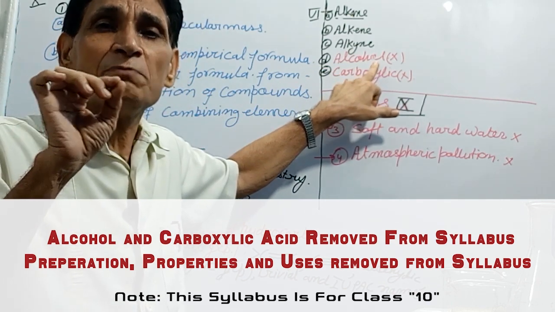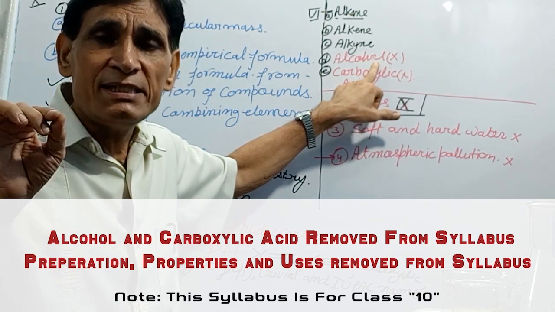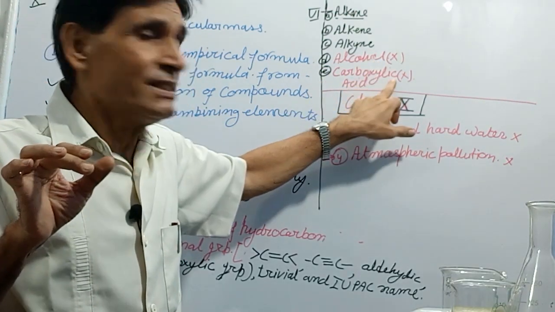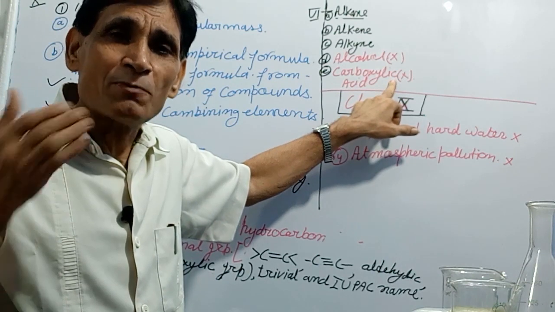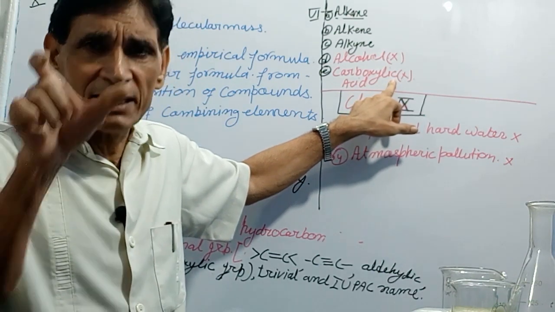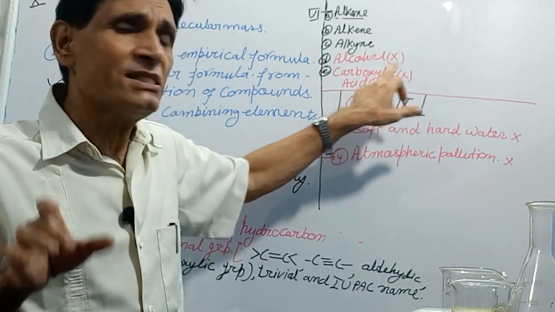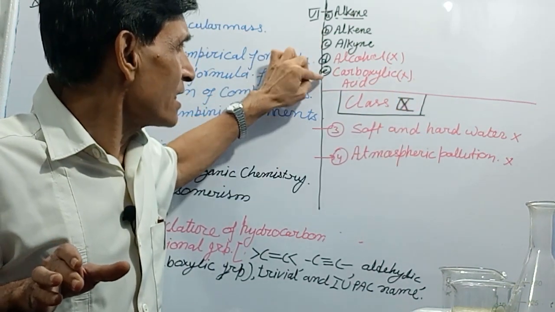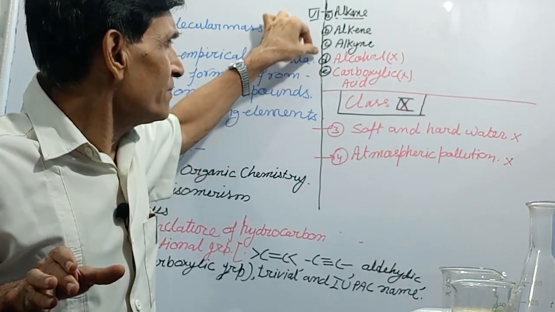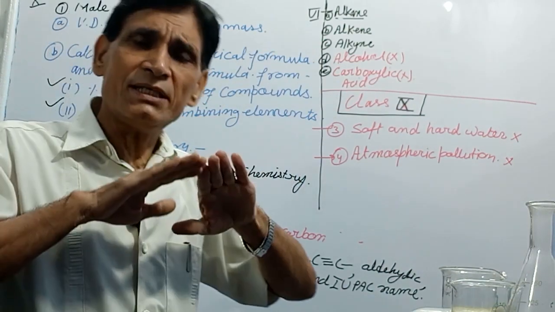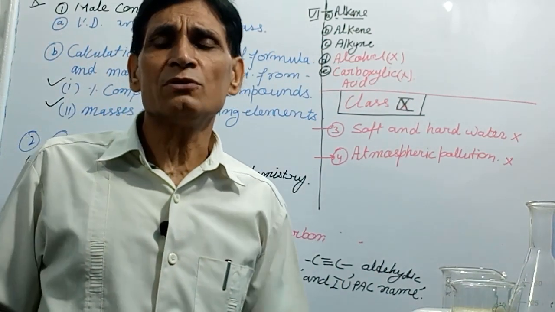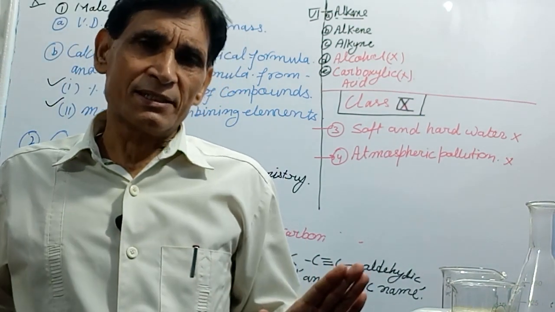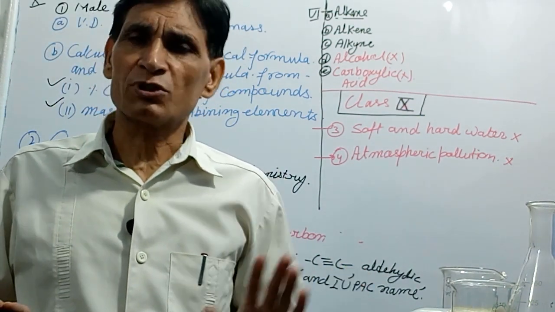The separate part, preparation, properties, uses, is not there. Carboxylic acid, its properties, uses, all that in that separate subdivision, is also removed from your syllabus. Alcohol and carboxylic acid, number D and E, are completely removed. I hope now your confusion is completely removed and you have understood this.